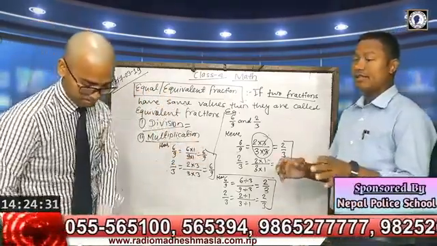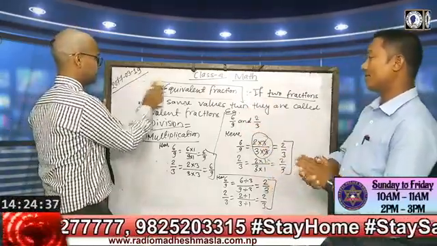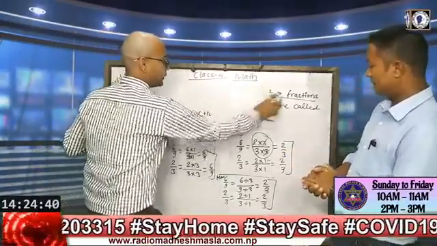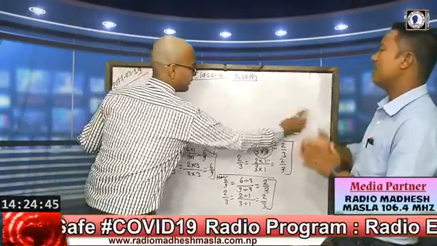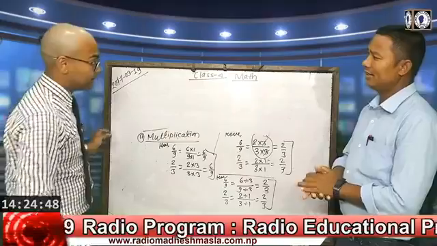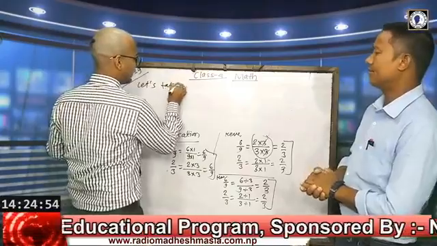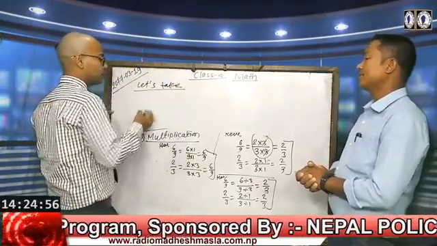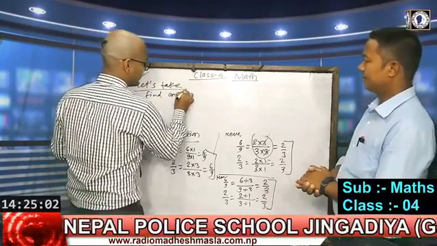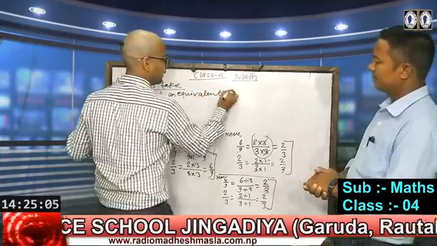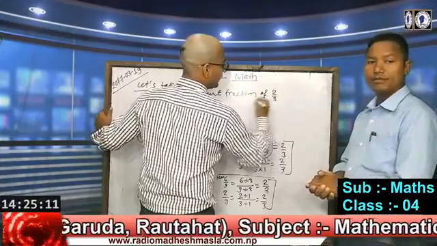Actually, this is a good method for the calculation of division and multiplication for the equivalent fraction, right, sir? And we have also another method to find the equivalent fraction. Which method is better for our students? Suppose let's take an example. Suppose there is a question: find an equivalent fraction of 2 by 3.